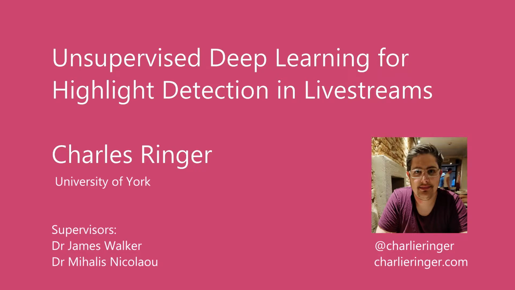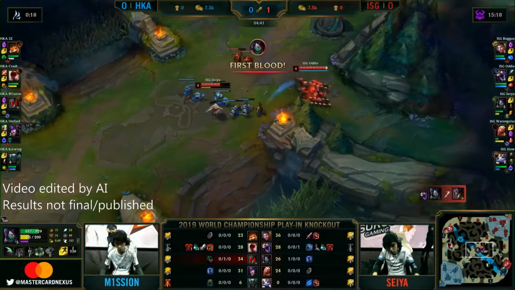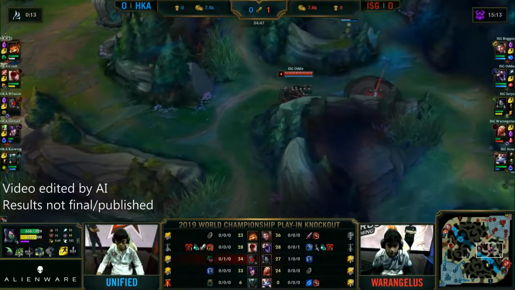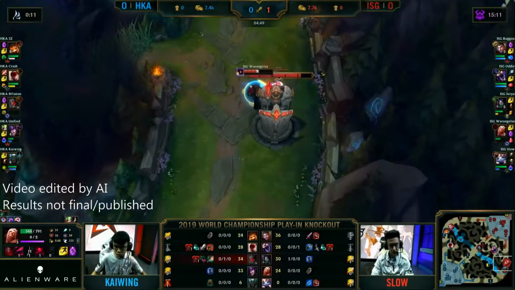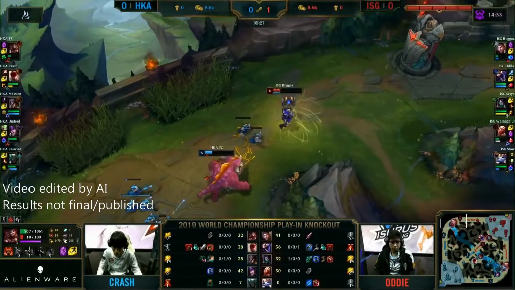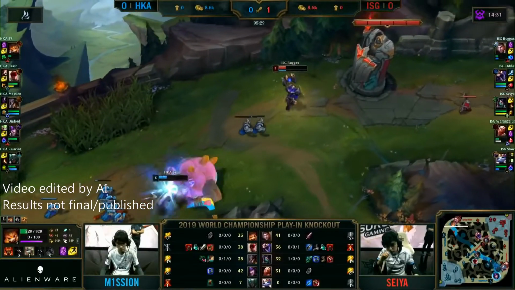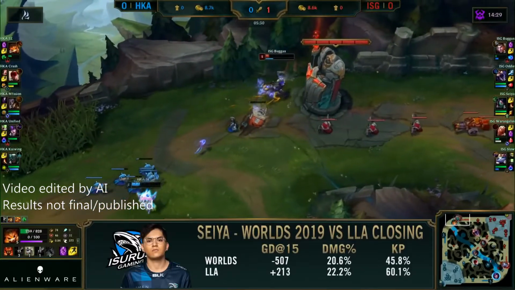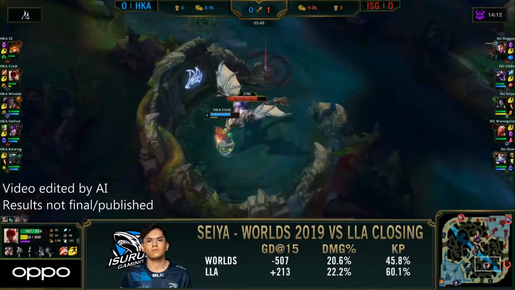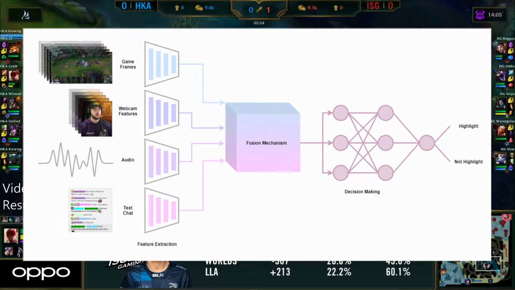This research is focused on answering questions around how we can use deep learning to model highlight moments, i.e., those most interesting to the viewer in live streams. Live streaming and esports in general is becoming a larger and larger part of the gaming ecosystem, and as such, it's becoming more and more pertinent to explore how we can utilize these new forms of media to better understand the video game paradigm. Models developed for this research have three core components.